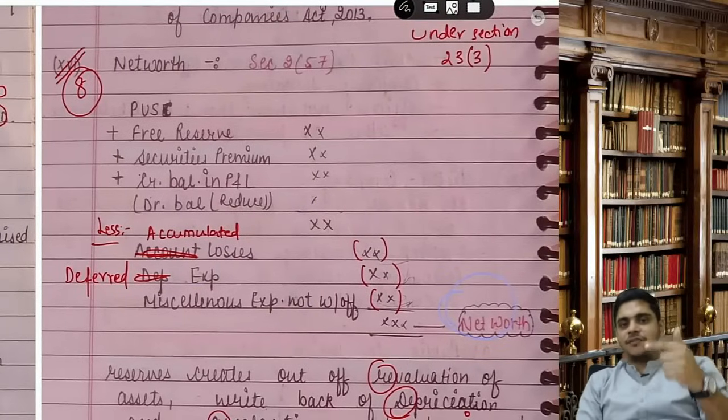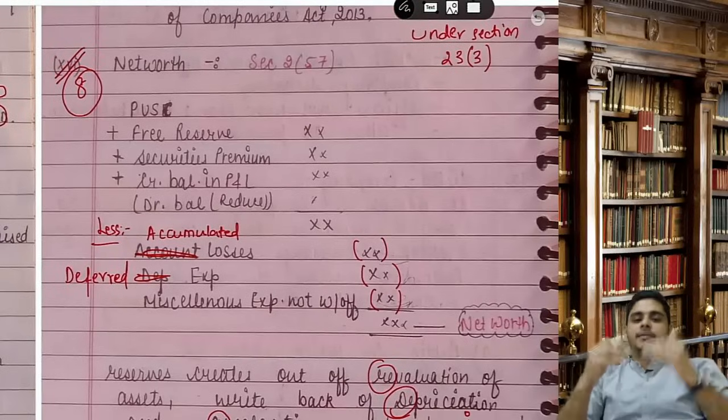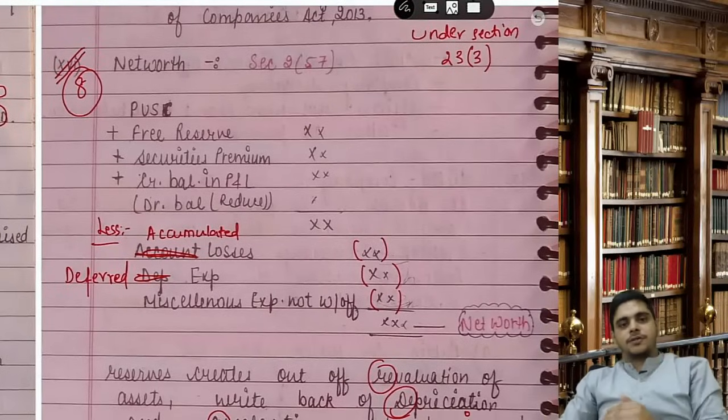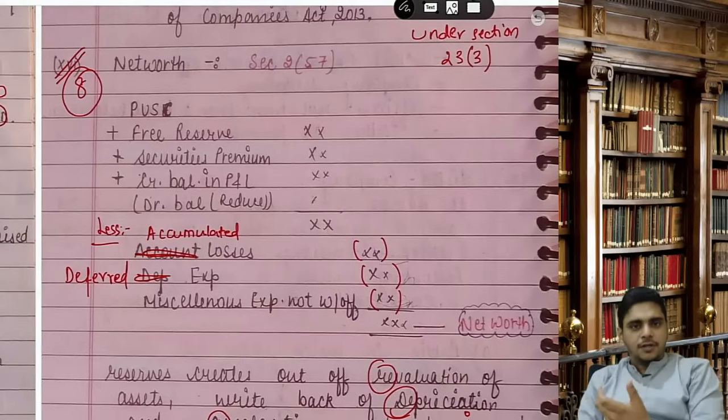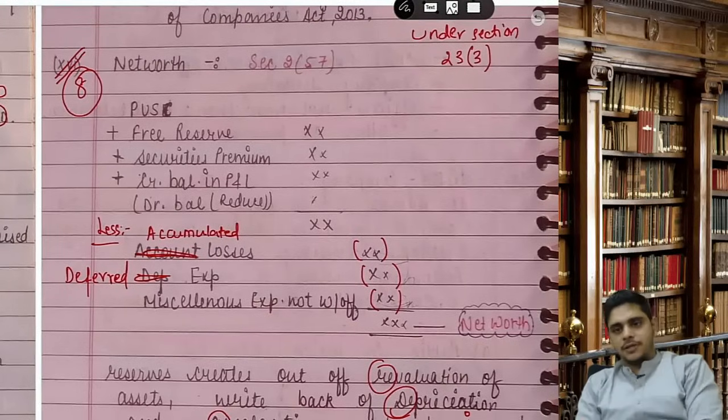Paid up capital, add free reserves, add sec prem, add credit balance in P&L, less accumulated losses, less deferred expenses, less miscellaneous expenses not written off. You get a figure of net worth. Important, May 23, November 23 ka exam question.